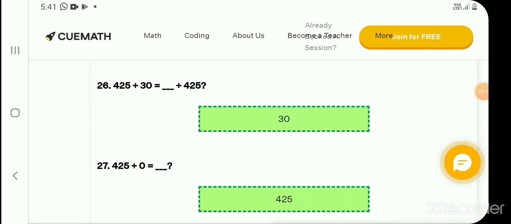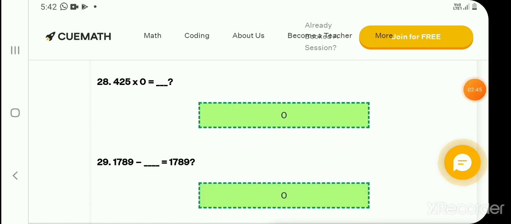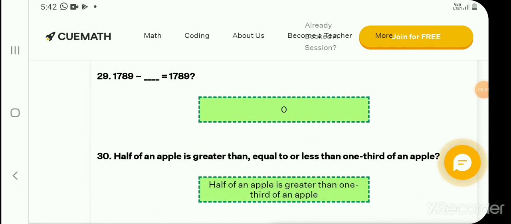425 plus 30 is equal to 30 plus 425. 30 is the answer. 425 plus 0 is equal to 425. 425 multiply 0 is equal to 0. 1789 minus 0 is equal to 1789. So the answer is 0.